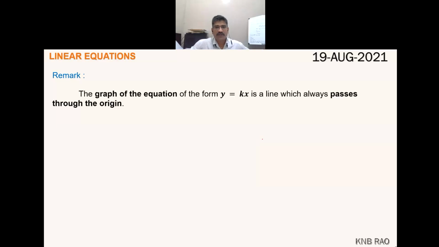Remarks. The graph of the equation of the form y equals kx is a line which always passes through the origin. I explained this now. This is an important point.